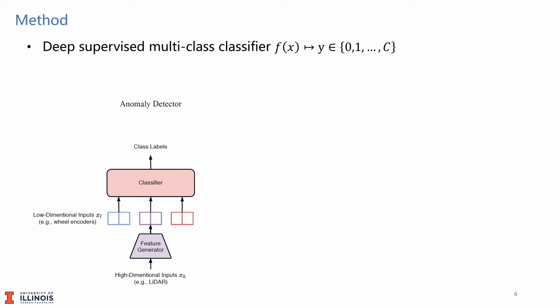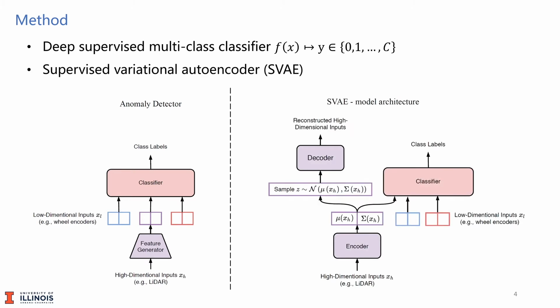Clearly, the classification performance of this anomaly detector heavily depends on the quality of the feature generator. The latent variables extracted by the feature generator should be distinct for different classes while preserving the high-level features of the inputs XH. For the joint training of the feature generator and the classifier, we propose the use of a supervised variational autoencoder model. This network focuses on two different but related tasks, classification and reconstruction. We will elaborate on these 2 points individually in the next few slides.